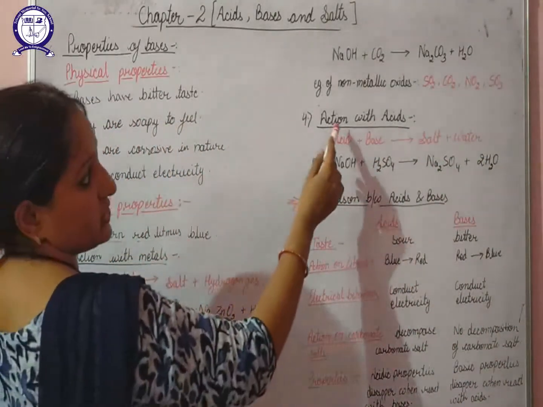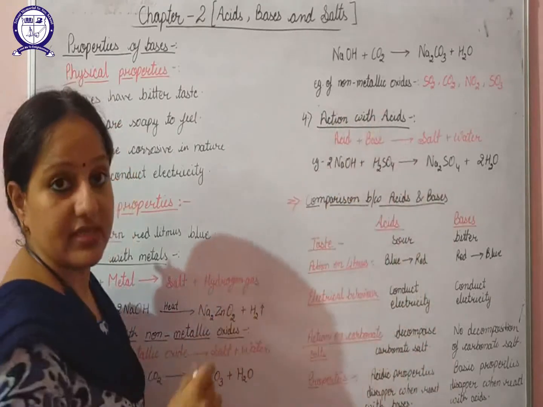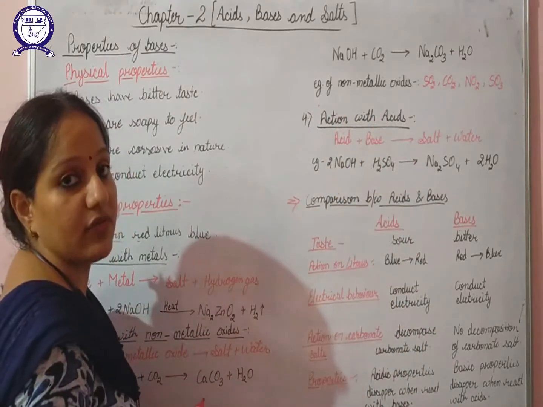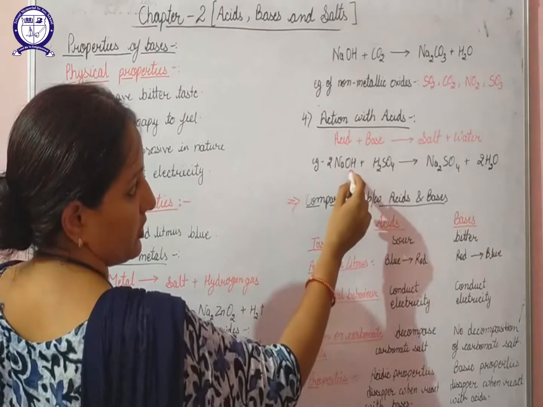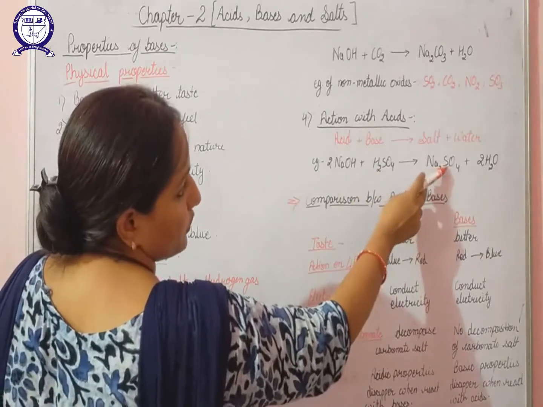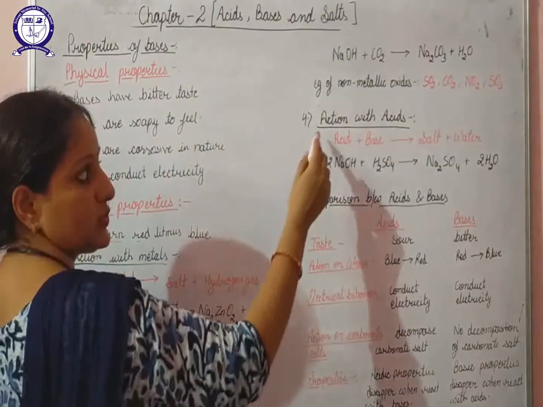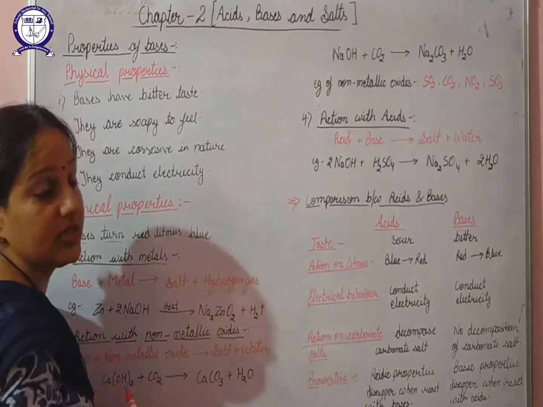Now next is the action of these bases with acids. This we have already studied in the case of acids also. This is known as neutralization. So when sodium hydroxide reacts with sulfuric acid, it will give you sodium sulfate and water. This is the example of a neutralization reaction.